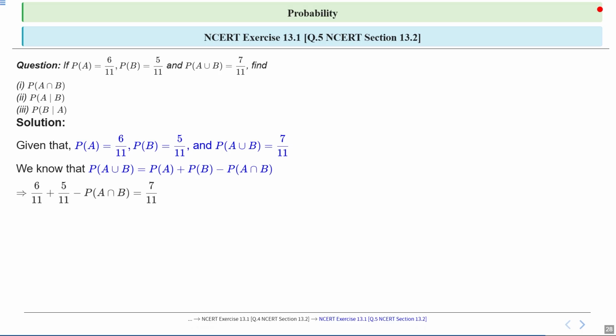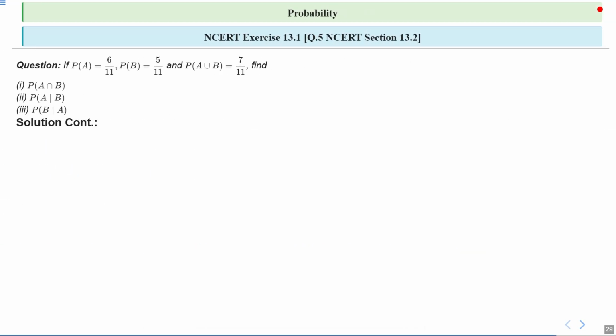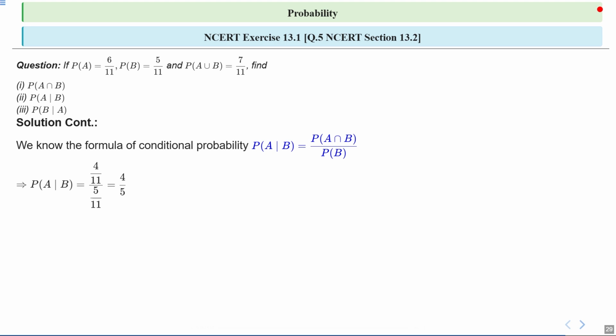Therefore we can say that 6 upon 11 plus 5 upon 11 minus probability of A intersection B will be equal to 7 upon 11, right? Therefore, probability of A intersection B will be equal to 11 upon 11 minus 7 upon 11, which is equal to 4 upon 11. Now we know that the formula of conditional probability, probability of A upon B is basically equal to probability of A intersection B upon probability of B. So probability of A upon B will be equal to 4 upon 11 upon 5 upon 11, which is equal to 4 upon 5, right?